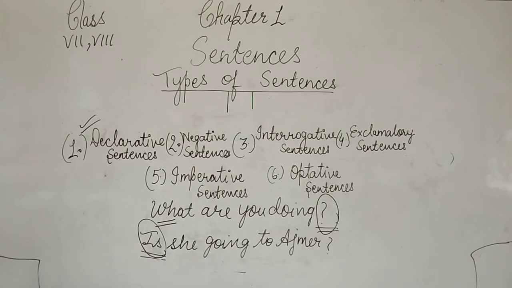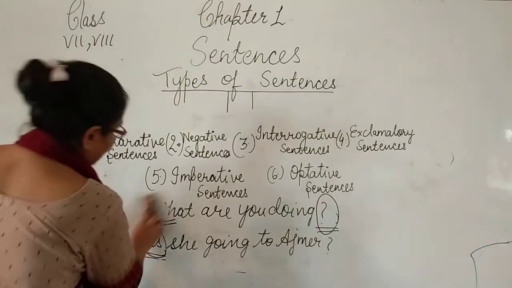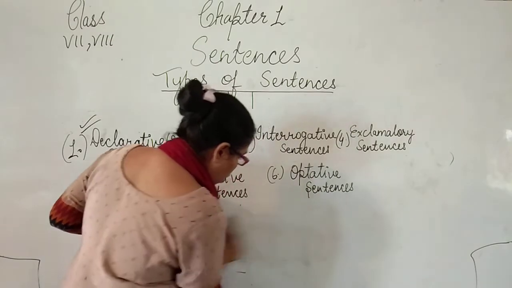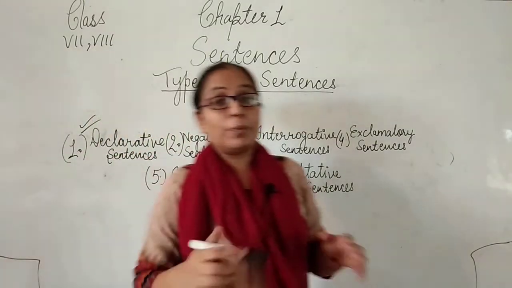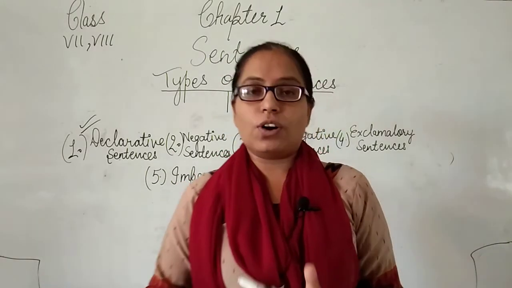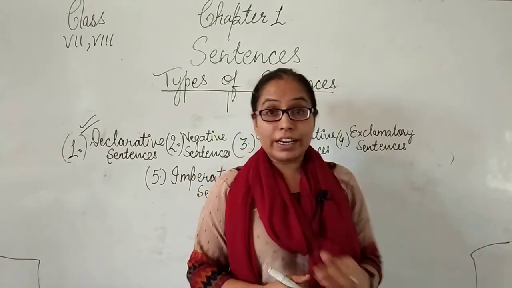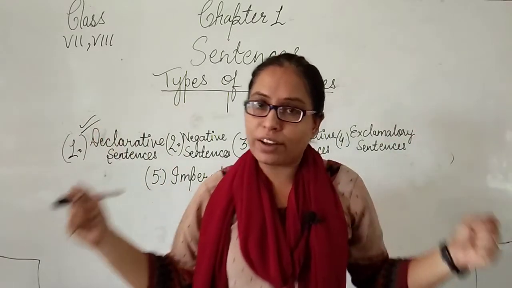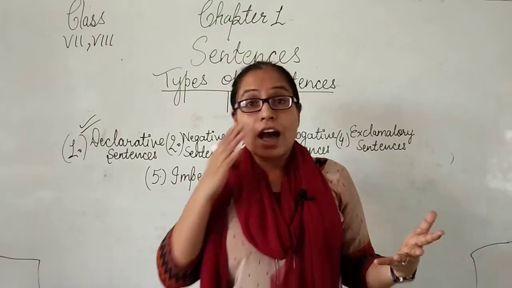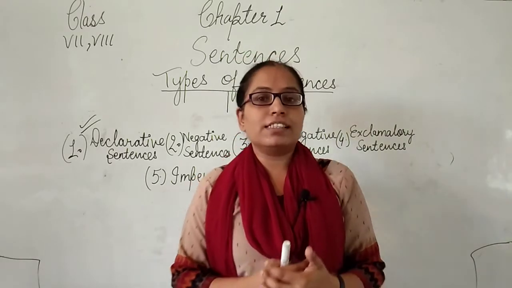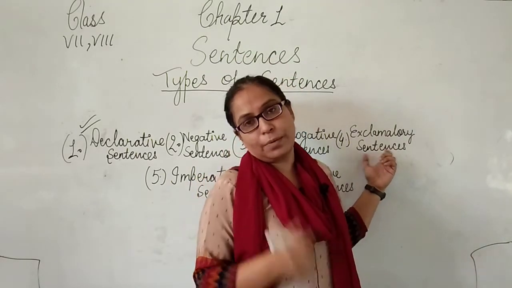Now students, we are learning about the fourth type of sentence, that is exclamatory sentences. What are exclamatory sentences? When we are expressing our strong feeling by the sentence, these types of sentences are called exclamatory sentences. What type of feeling are we expressing? Sometimes we are very happy, so we just say hooray, we won the match. What type of feeling am I expressing? I am very happy, I am very pleased. So expressing feelings is what exclamatory sentences do.